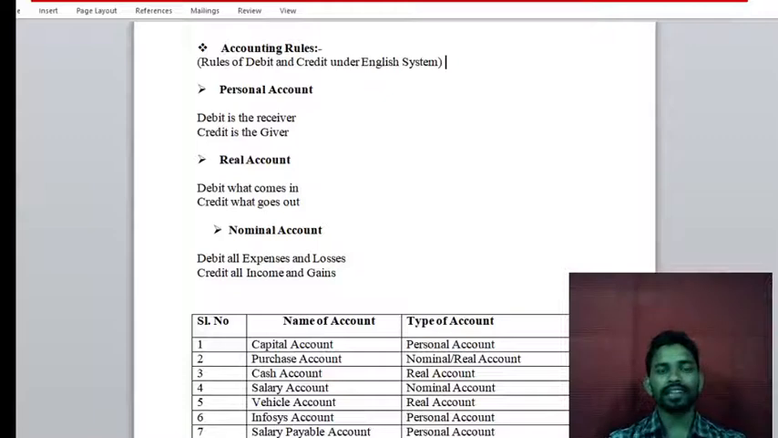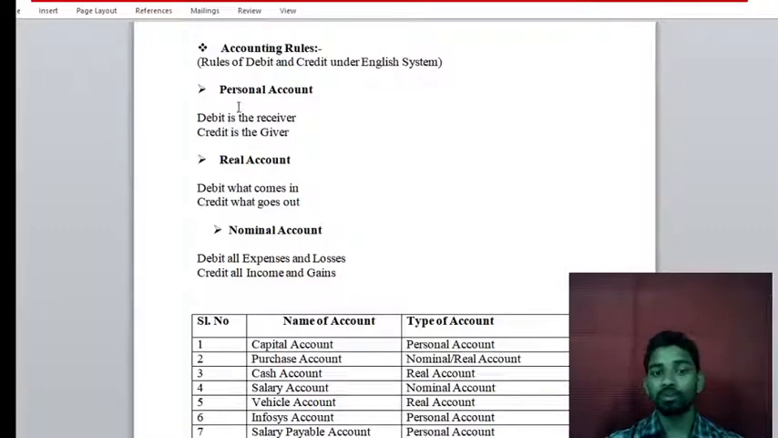In the last class we discussed how to apply the rules, and we saw one example. I hope all of you understood that. That example depends on three types of accounts: the personal account, the real account, and the nominal account. You know the personal account is related to whom, the real account is related to what, and the nominal account is related to what. So all these things you know.